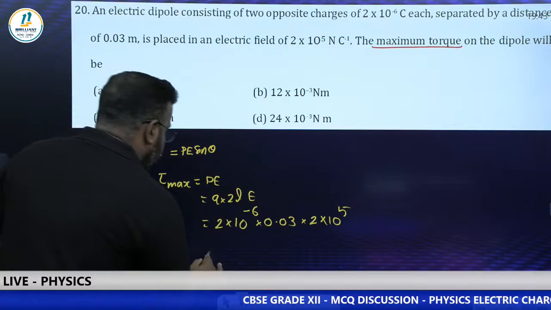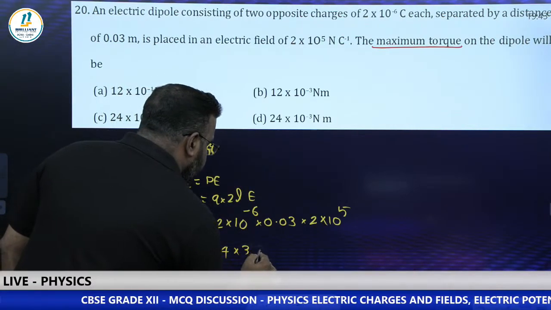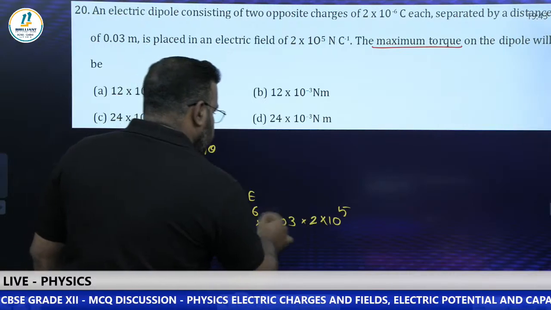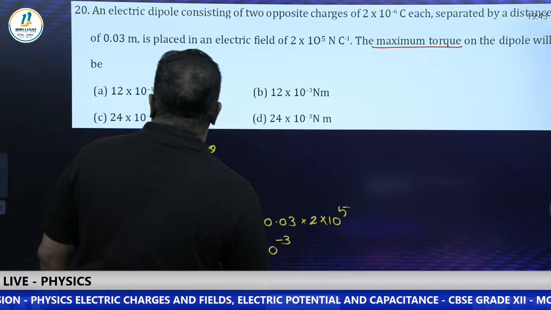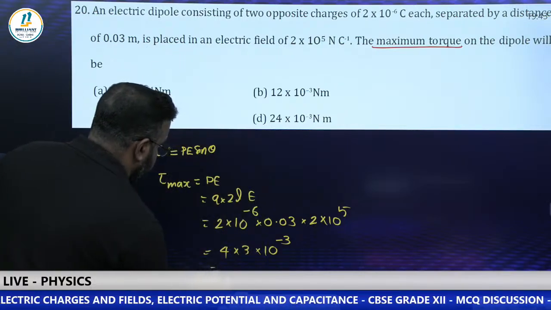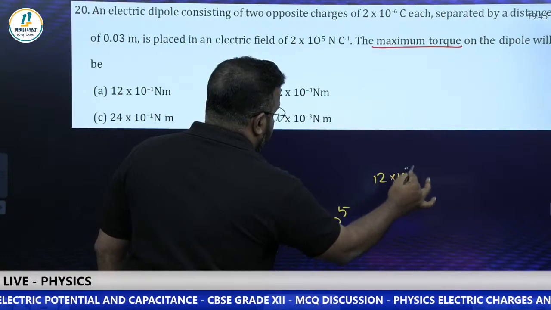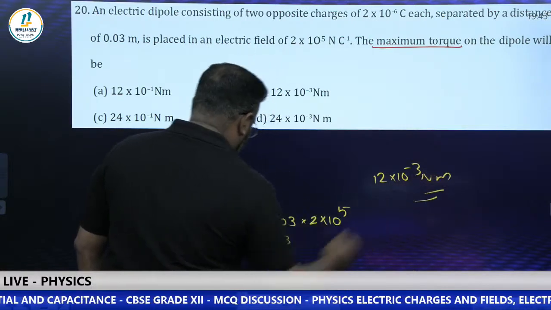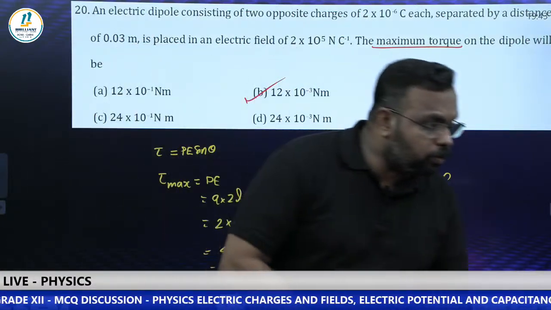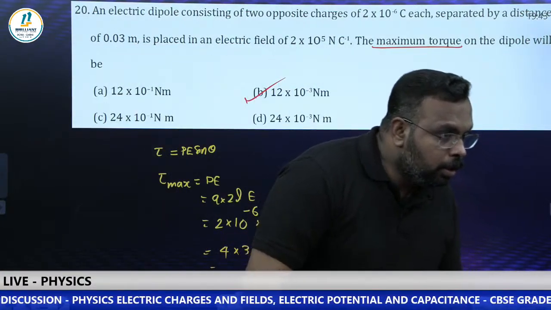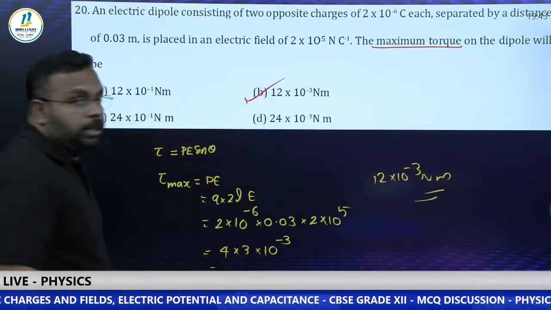So we get 2 into 2, 4, into 3, into 10 to the power minus 6 plus 5 minus 2, that is minus 3, right? So 12 into 10 to the power minus 3 is the answer. 12 into 10 to the power minus 3 Newton meter. Option B is the right answer for this question. A direct question based on the torque formula. Yes, correct, Sanjay, Hayan. I'm going to the next question now.